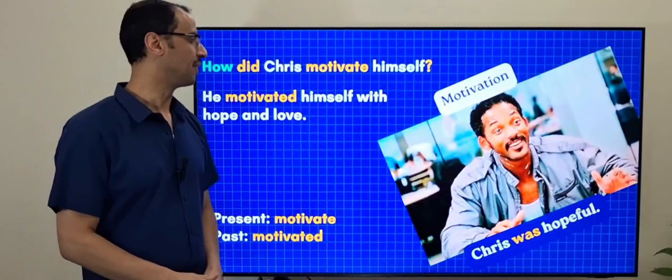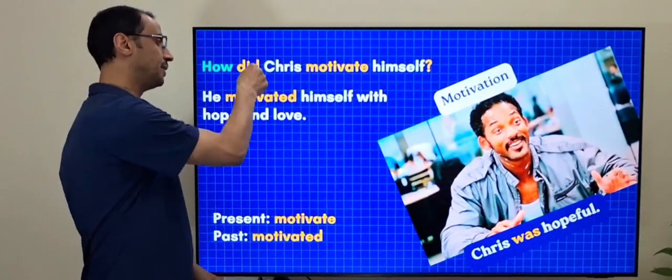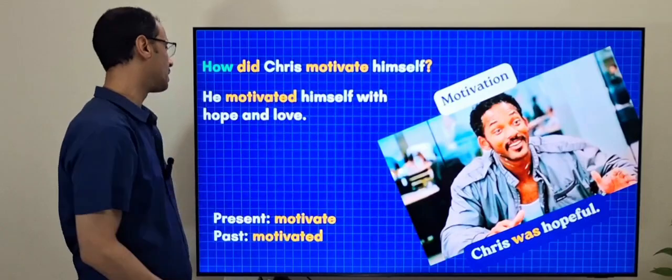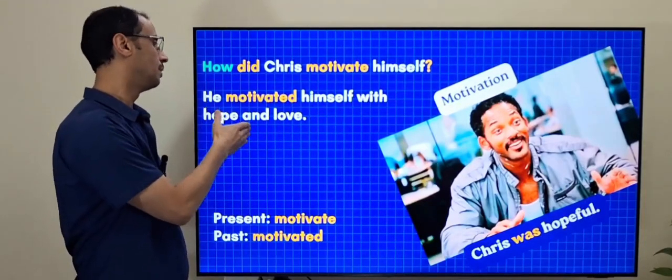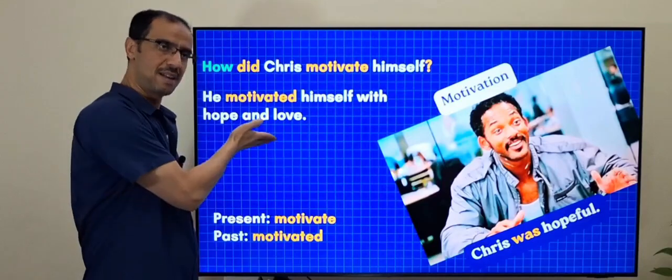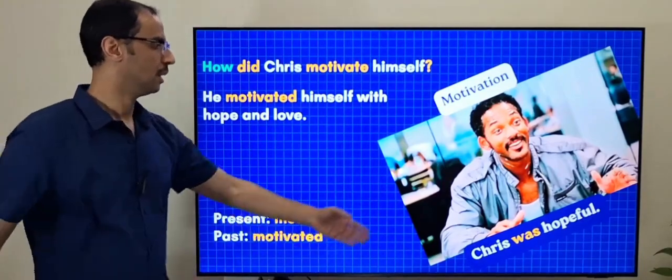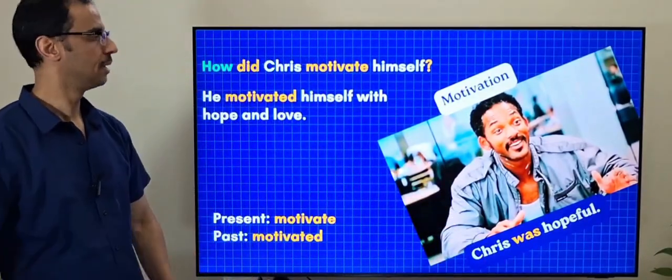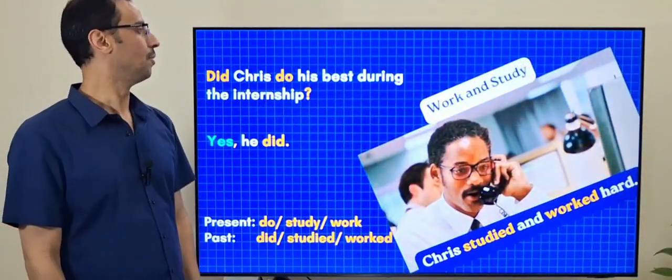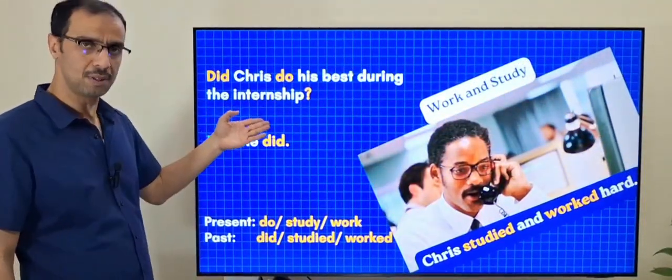How did Chris motivate himself? Again, did motivate. The answer, he motivated himself with hope and love. So it is motivated, verb 2, as an answer, affirmative sentence. Chris was hopeful. Let's go on. Did Chris do the best during internship?